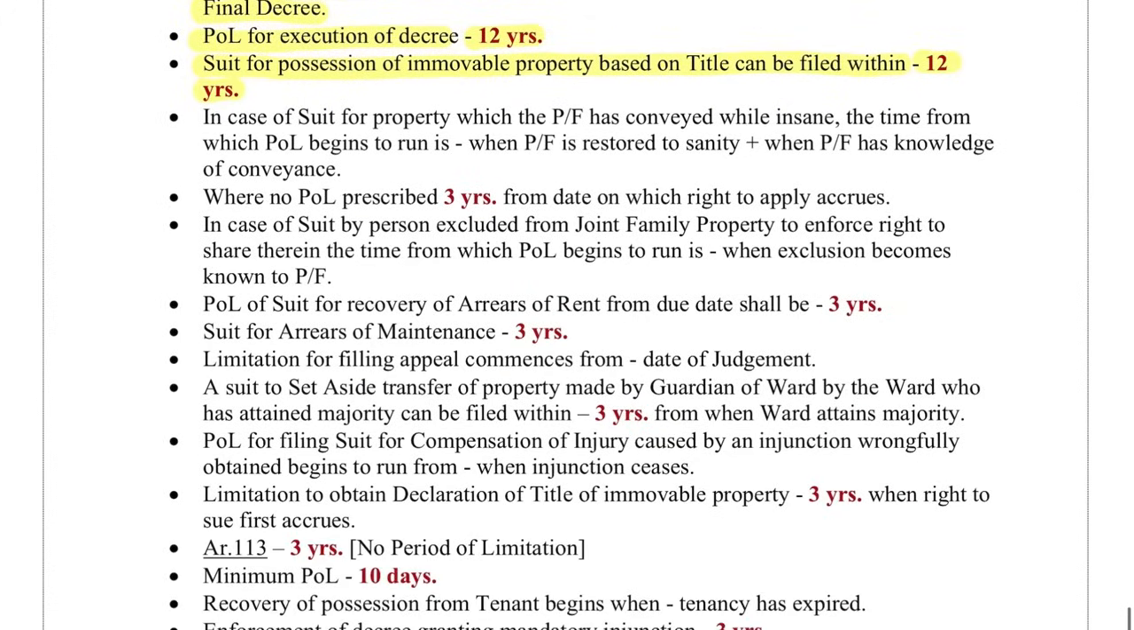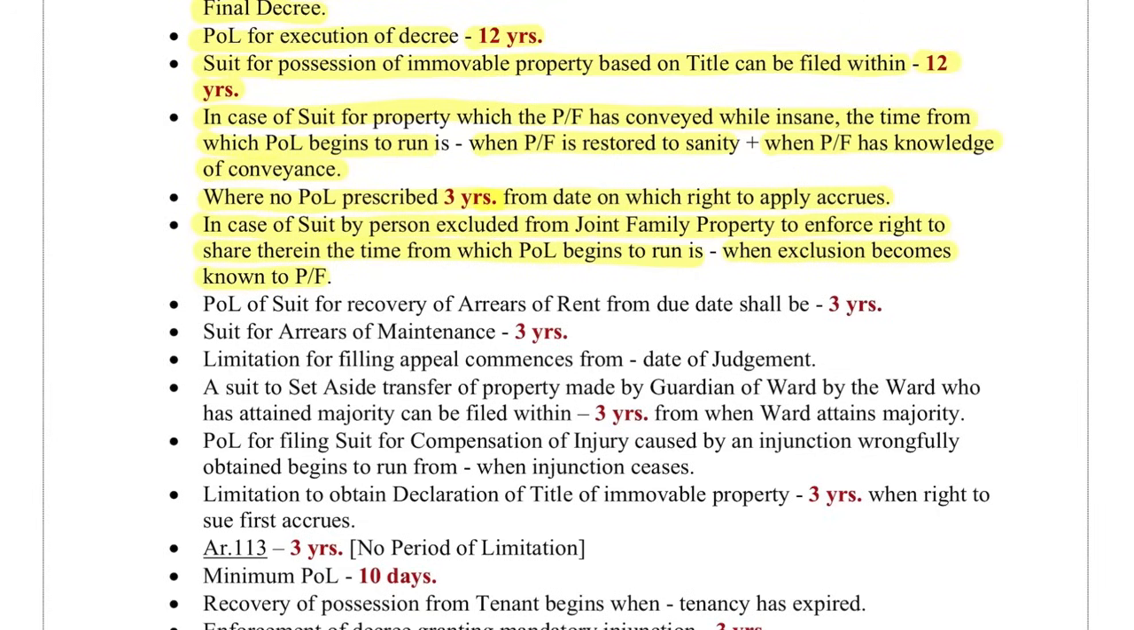In case of suit for property which plaintiff has conveyed while insane, the time from which period of limitation begins to run is when the plaintiff is restored to sanity and has knowledge of conveyance. Where no period of limitation is prescribed, 3 years from the date on which right to apply accrues. In case of suit by person excluded from joint family property to enforce right to share therein, the time from which period of limitation begins to run is when exclusion becomes known to the plaintiff.